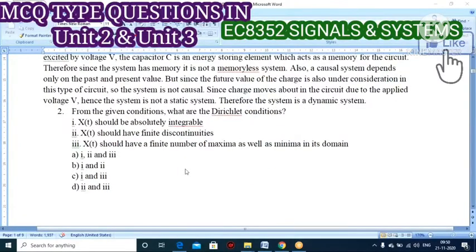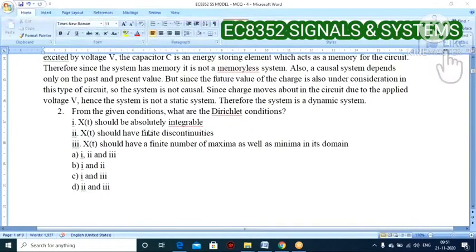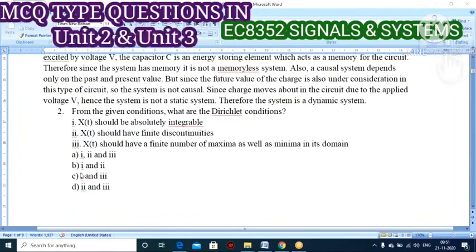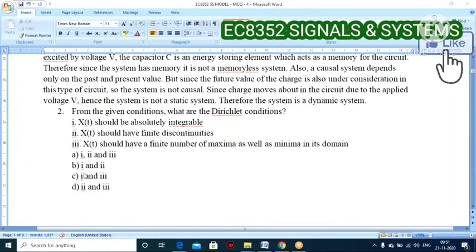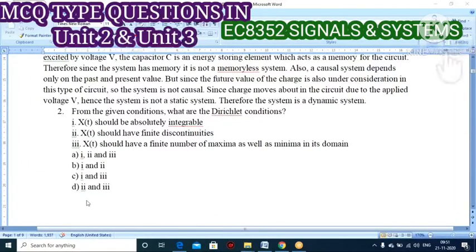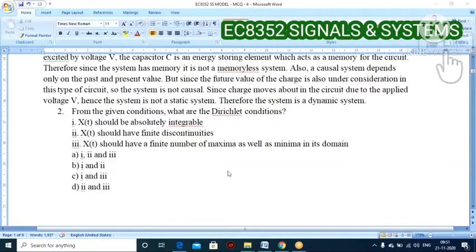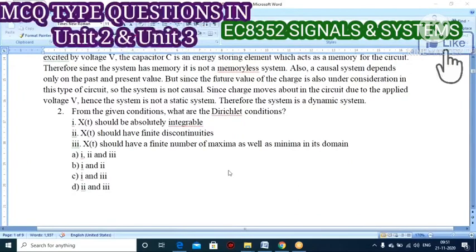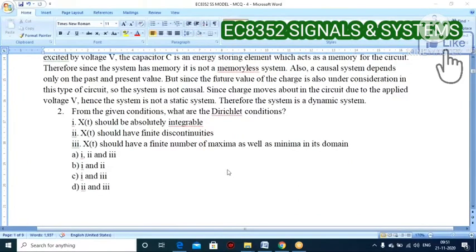Can anyone answer this question? Option A: 1, 2, 3, that is, all the conditions are satisfied. Option B: only 1 and 2. Option C: 1 and 3. Option D: 2 and 3. Which one will be correct? Students, just type.